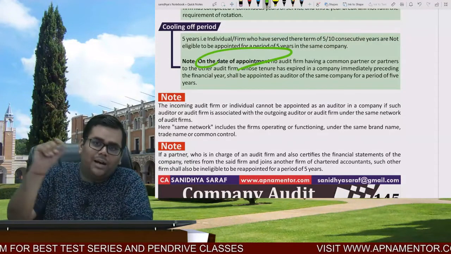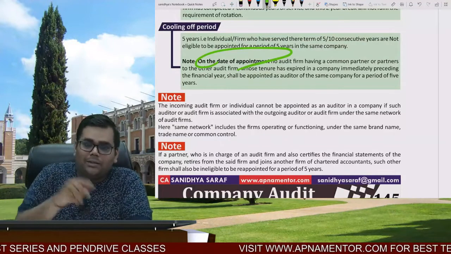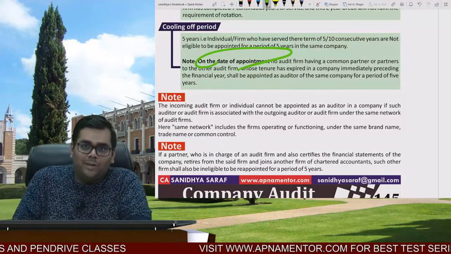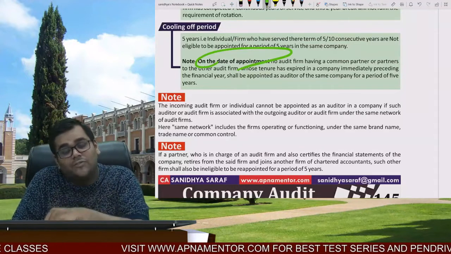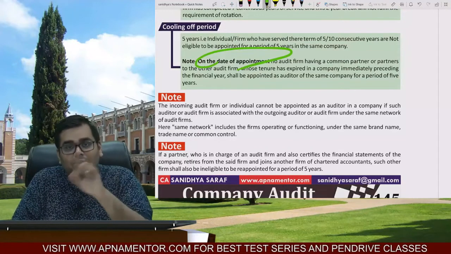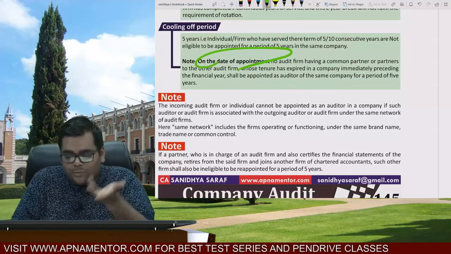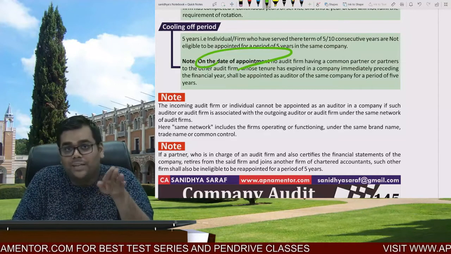Mr. A was a partner in another firm. On the date of appointment, if Mr. A is a partner, that new firm cannot be appointed. But what if Mr. A becomes a partner in the other firm after 6 months? Then the provision of law gets defeated, because the literal meaning turns out to be something else.